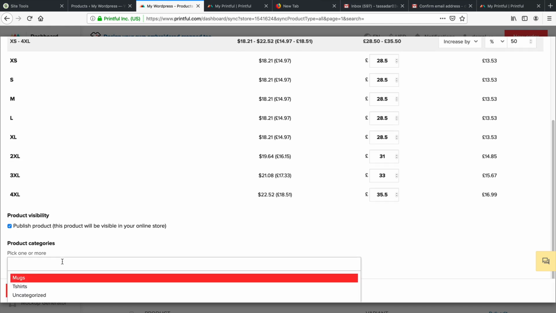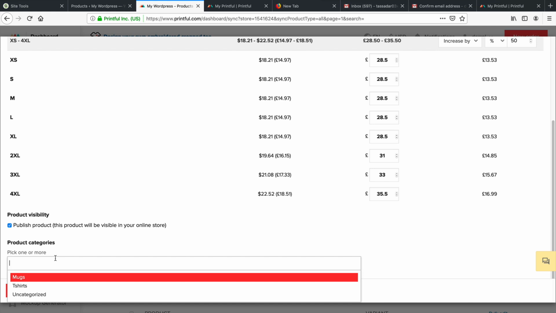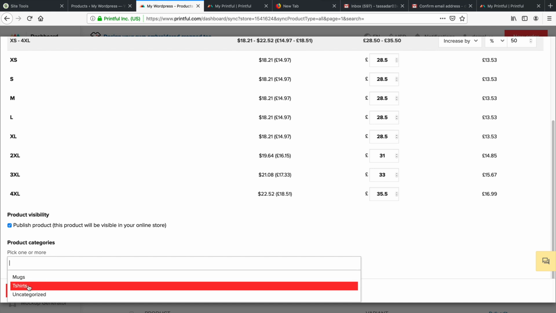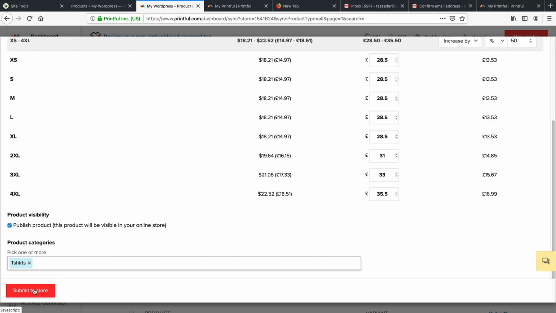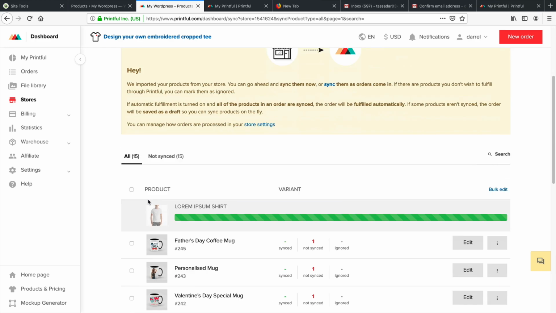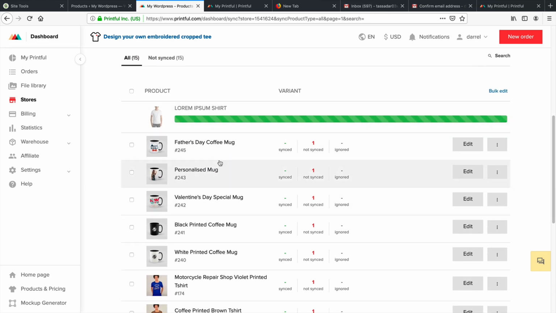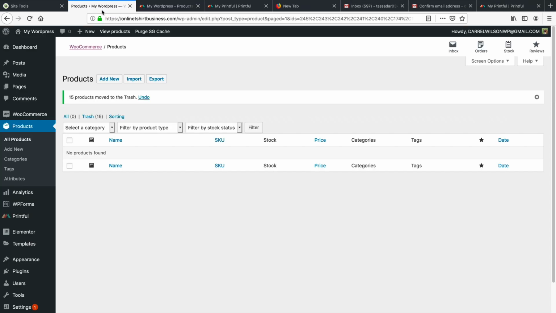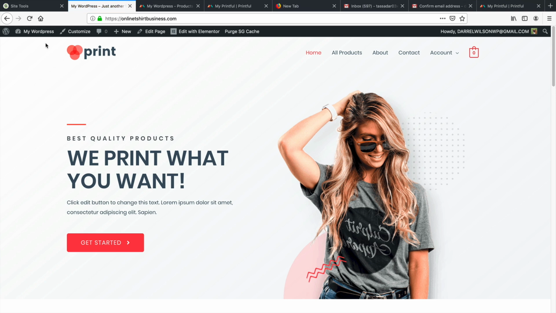Now, right here we have product categories. If you have no product categories, don't worry about it. I'm going to show you how to set this up in just a bit. But right here under t-shirts, I'm going to select submit to store. So what it's doing right now is creating that product and syncing it to our store. And this API is actually very fast, so you're going to see that it's going to sync up to our store pretty fast. So let's go ahead and visit our store right here.